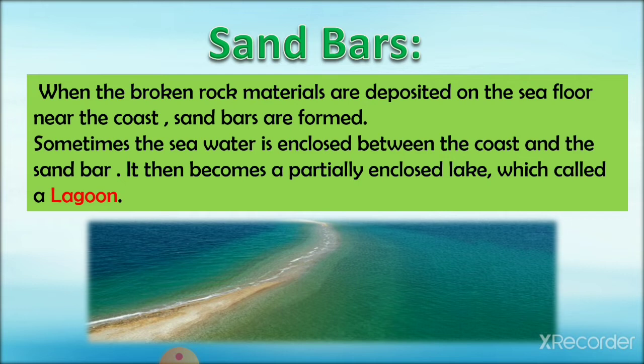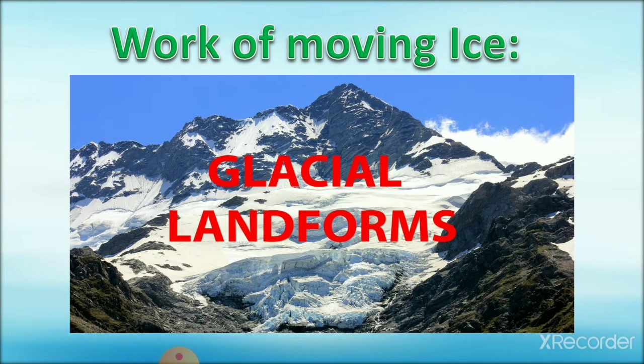So sandbars and lagoons: when the broken rock materials are deposited on the sea floor near the coast, sandbars are formed, and sometimes the seawater is also enclosed between the coast and the sandbars, and a partially enclosed lake is formed, which is known as lagoon. Okay, so these are the different landforms which are created by the sea waves. Now let us see the work of moving ice.